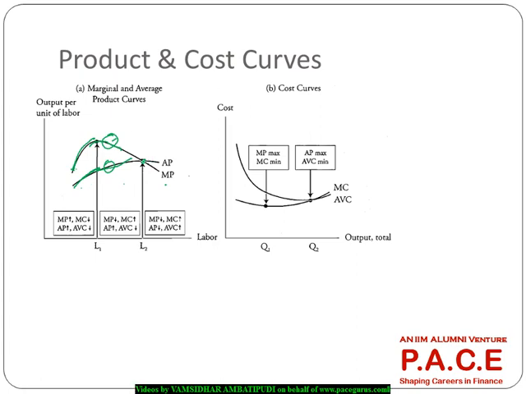And after a certain point, these two cut each other. After that you see that the marginal revenue is falling and even the average revenue is also falling. So we always see 3 stages. At some place both of them are rising.